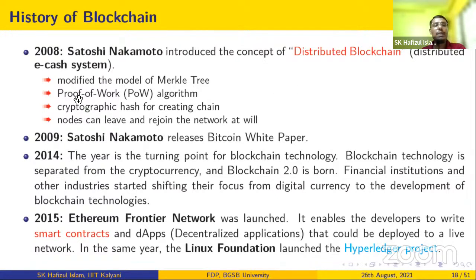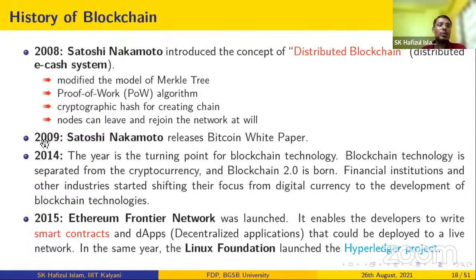In this distributed payment system, they use proof of work as a consensus algorithm, because it is a distributed network. With the presence of various kinds of nodes, you have to reach a common decision, that means a block is valid or invalid. We need some kind of consensus algorithm. Proof of work is the consensus algorithm used in the blockchain network, especially in Bitcoin. It uses the cryptographic hash to create a hash chain. It will provide immutability using the cryptographic hash. Here, this is a public network, right? Bitcoin is a public network. Any node can join or leave the network.